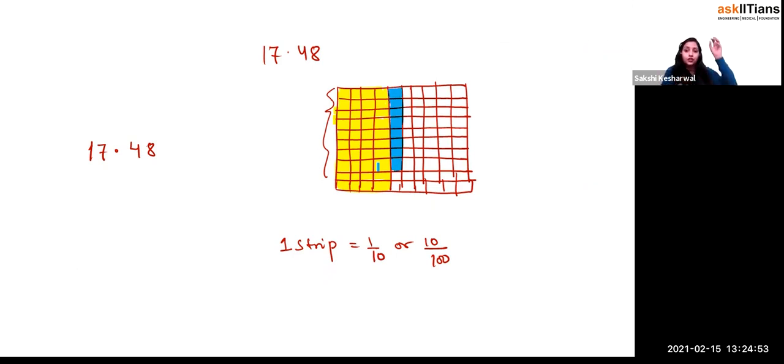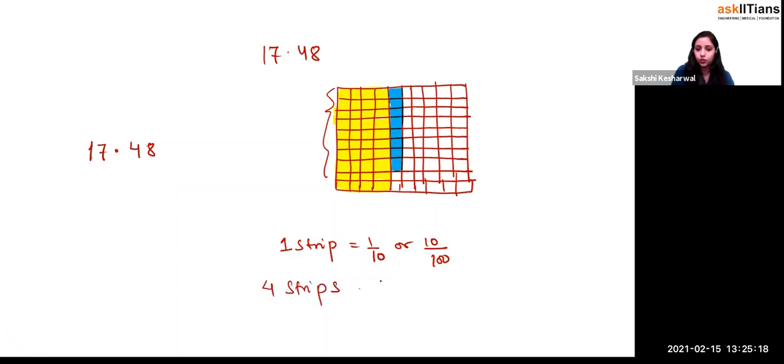It means you have taken the full 10 strips, like 1 strip you have taken. You have taken 4 strips and plus from the fifth strip you have taken what? How much part? That is 8 part. Now this is coming to the fractional part. Beta, are you understanding this thing or not? Yes or no? So how many strips have you taken, beta? You have taken 4 strips, right or not? 4 strips.